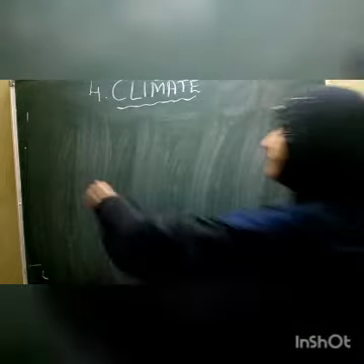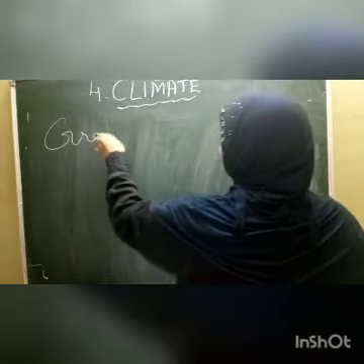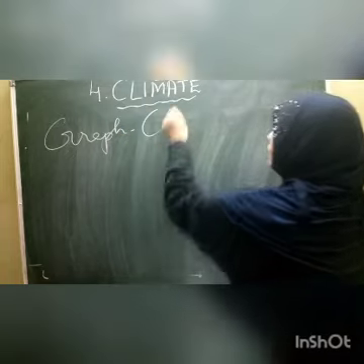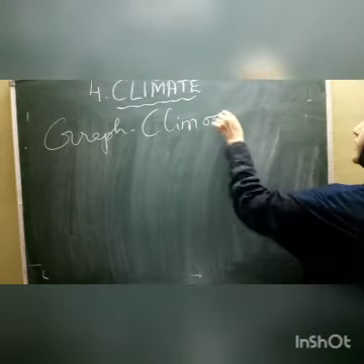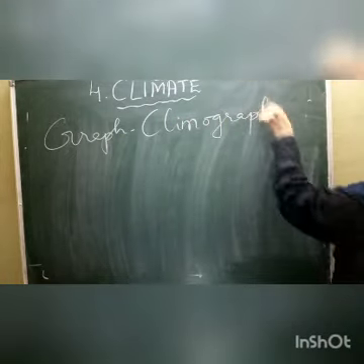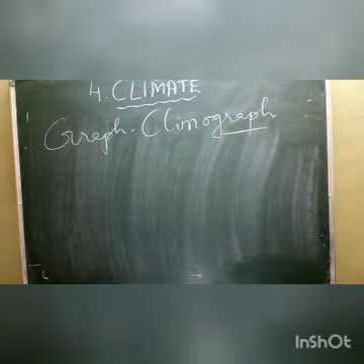So there is a graph called a climograph. What does a climograph do?